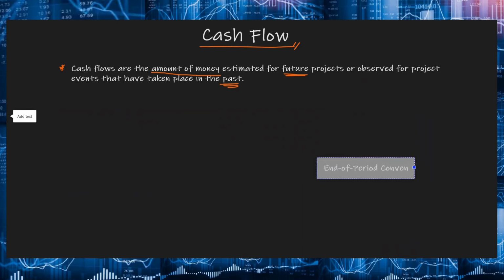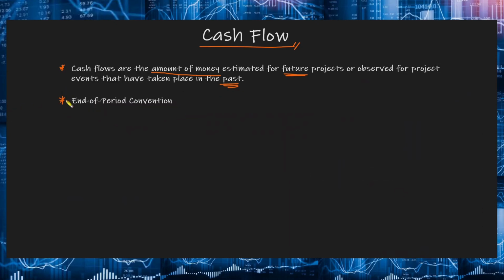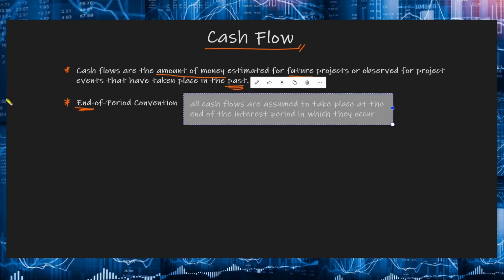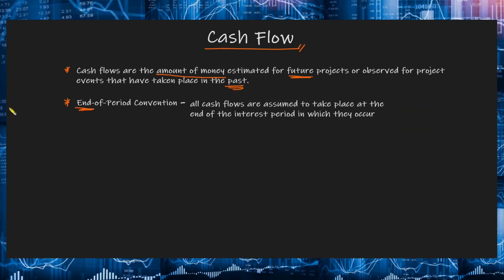The end of period convention means that all cash inflows and all cash outflows are assumed to take place at the end of the interest period in which they actually occur. Now, when several inflows and outflows occur within the same period, the net cash flow, so yung net or the difference between the cash inflow and cash outflow, is assumed to occur at the end of the period.